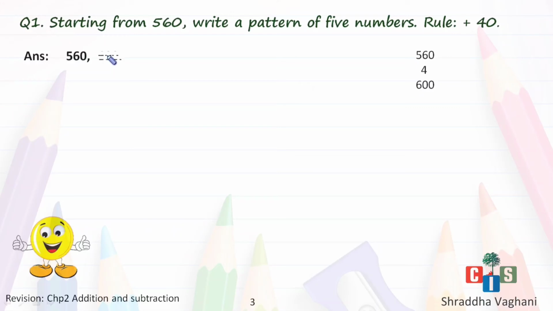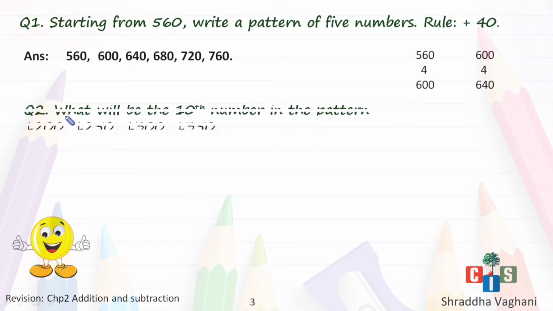Clear? Then again, if the frog jumps 40, I'll get 640. Yes, I'll have a visualization chart and the number will be 640. Frog jumping forward by 40 points, so it will turn up to 680. And then again 40 points will give me 720. Again 40 points will give me 760. Clear with it? You have to find only 5 numbers. Okay, so stop here. Clear?